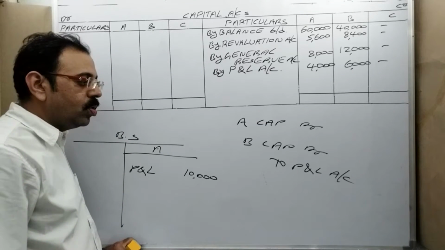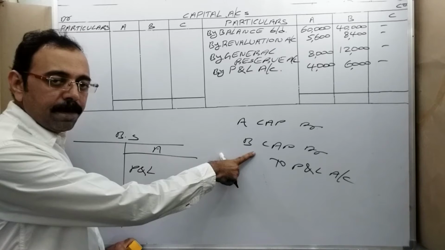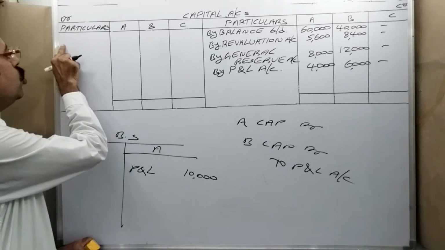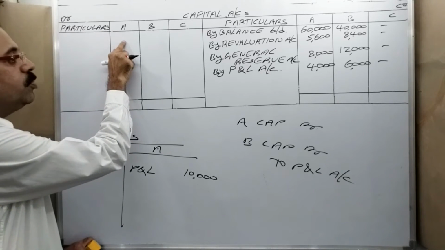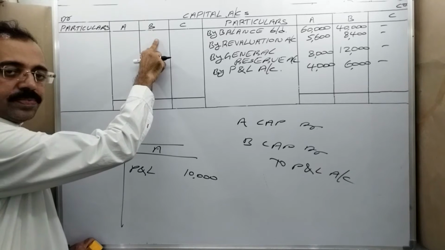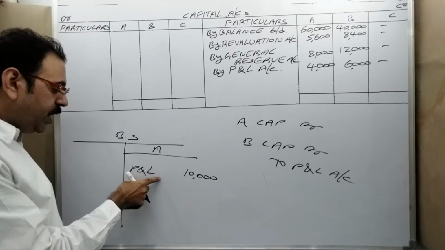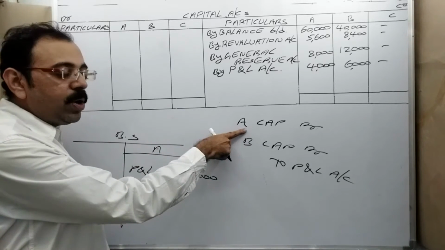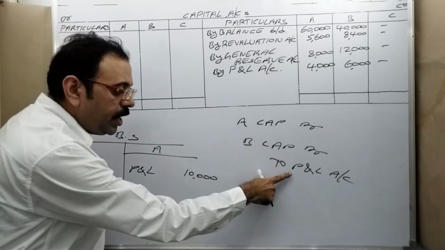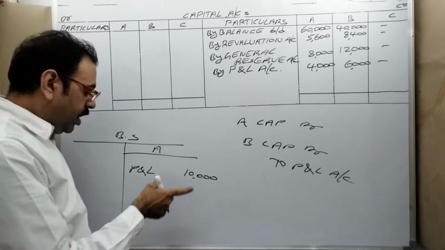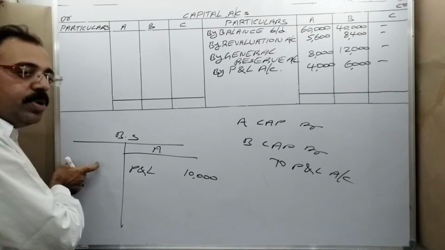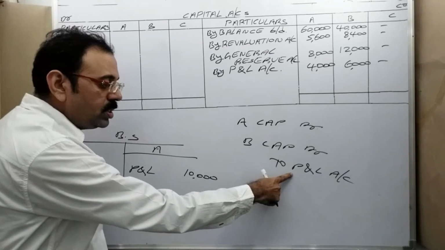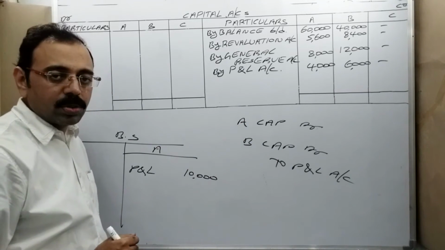Here also in which ratio? Old profit and loss ratio only. Then it will be posted. Capitals are in debit, so debit side to profit and loss account 4,000 rupees, 6,000 rupees. So remember this point. If profit and loss account amount is given on the asset side, then debit old partners' capital accounts and credit profit and loss account. If it is given on the liability side, then the reverse entry comes: debit P&L account and credit old partners' capital accounts.